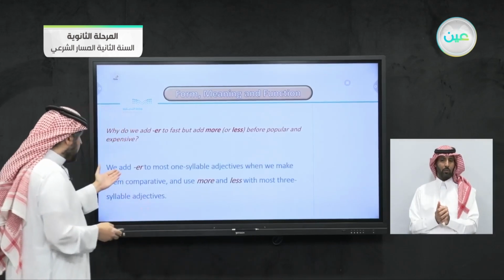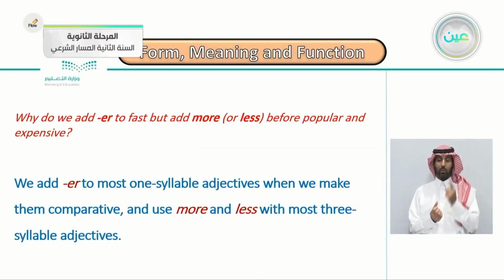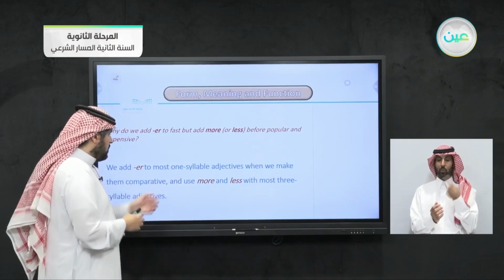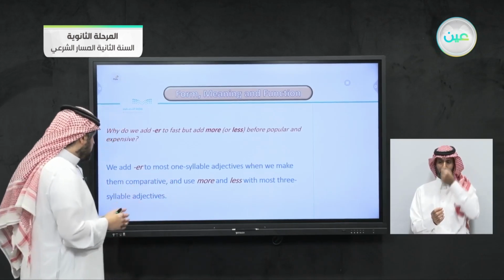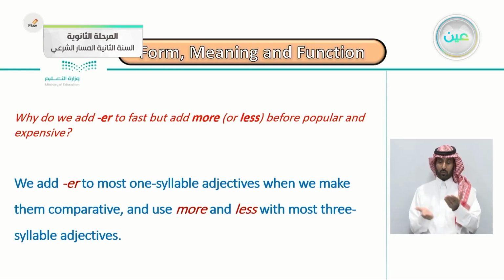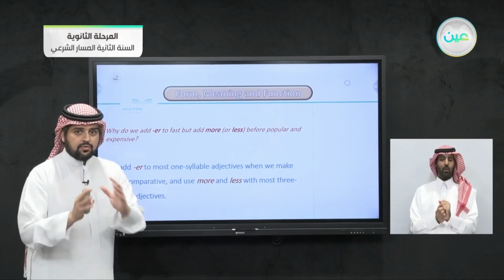Okay, let's see. We add ER to most one-syllable adjectives. You remember the word syllable, the part of the word, or maybe the whole word is just one syllable. We add ER to most, not all, most one-syllable adjectives when we make them comparative, and we use more and less with most three-syllable adjectives. So we choose according to the syllables.